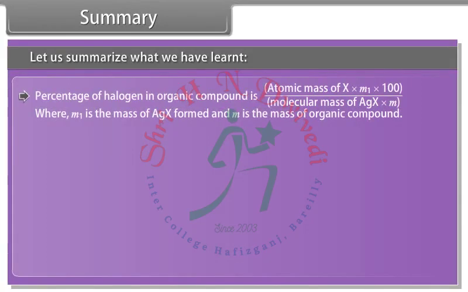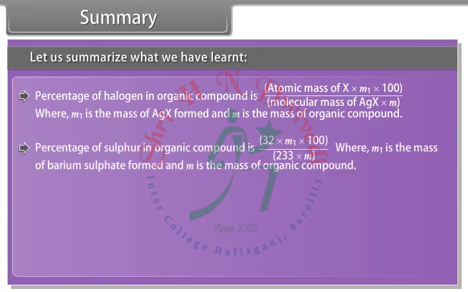Percentage of halogen in an organic compound is atomic mass of X × M1 × 100 divided by molecular mass of AgX × M, where M1 is the mass of AgX formed and M is the mass of organic compound. Percentage of sulfur in an organic compound is 32 × M1 × 100 divided by 233 × M, where M1 is the mass of barium sulfate formed and M is the mass of organic compound.